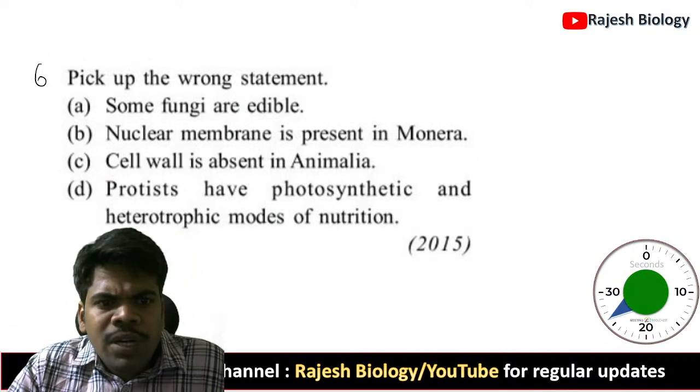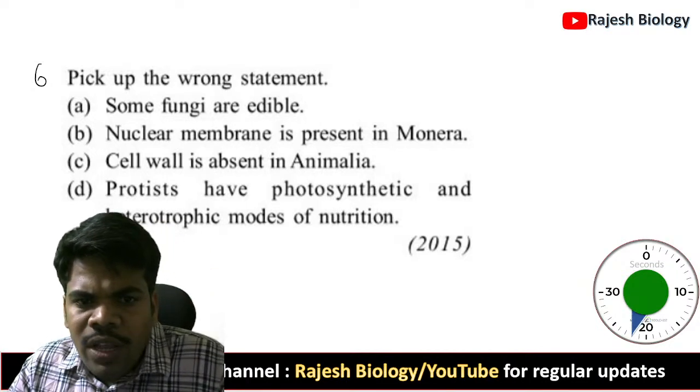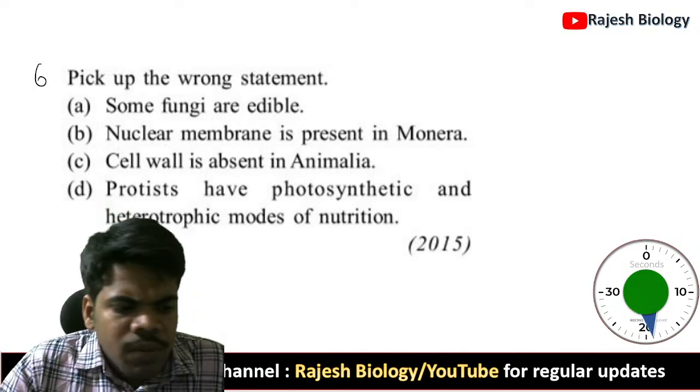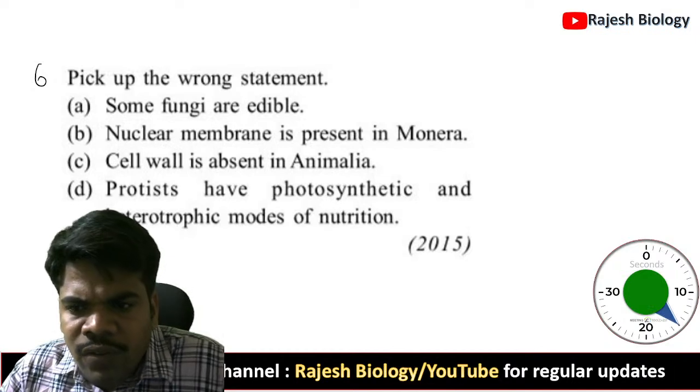Pick up the wrong statement. Some fungi are edible. Nuclear membrane is present in Monera. Cell wall is absent in Animalia. Protists have photosynthetic and heterotrophic modes of nutrition.